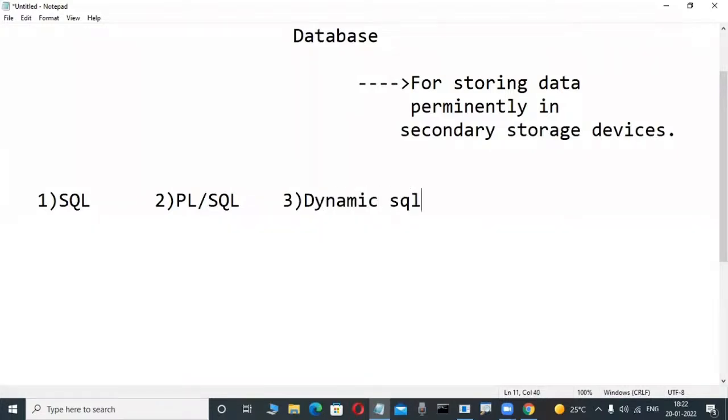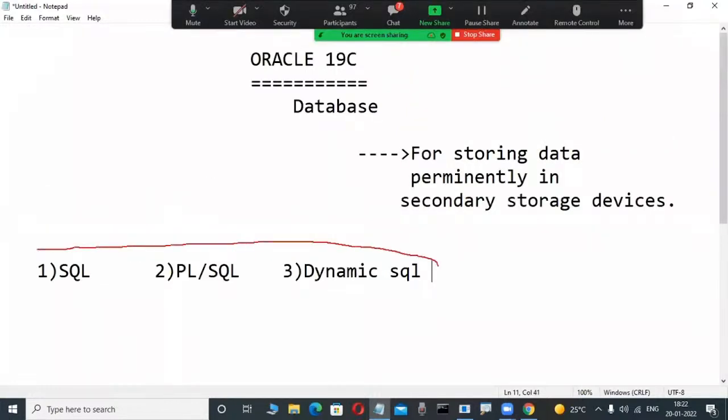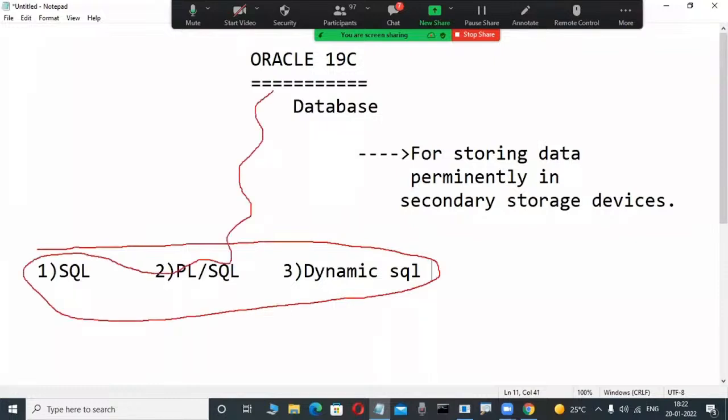Dynamic SQL is a small one only, because PLSQL we have good knowledge, just a little bit of extension is there. Dynamic SQL language. These three languages you have an idea. And through these three languages we are operating this software only, Oracle software.